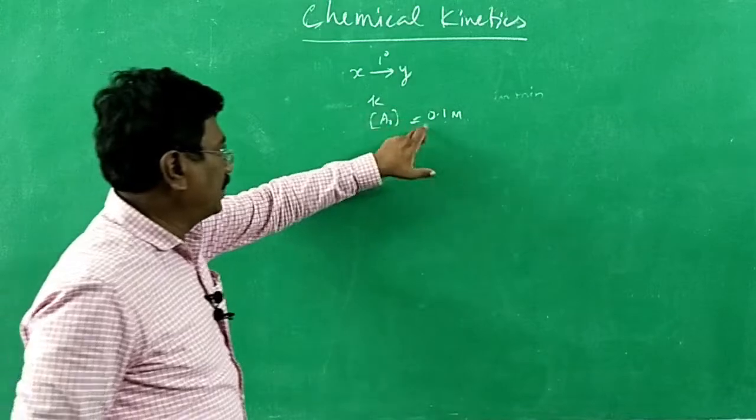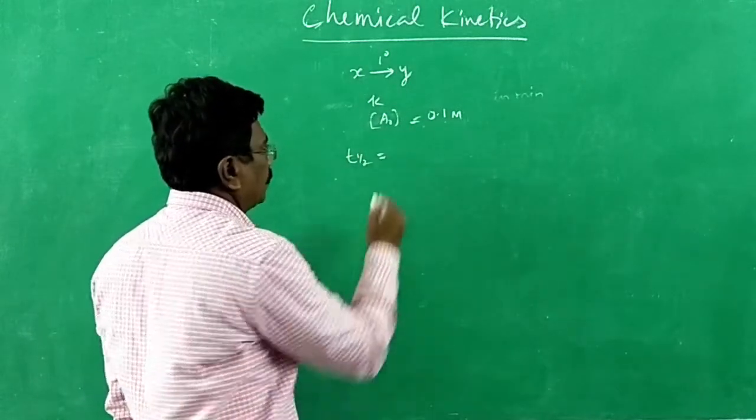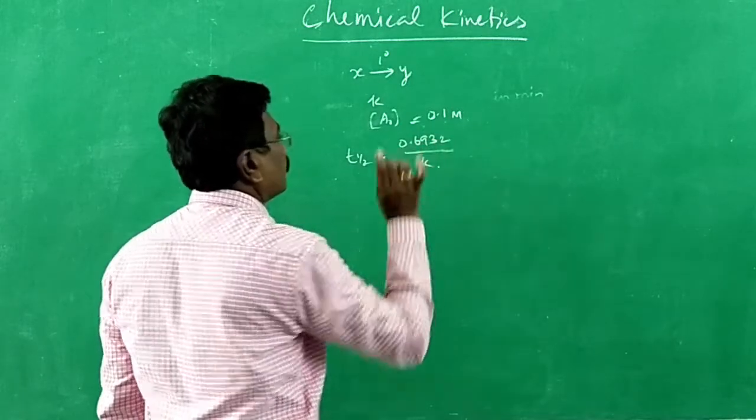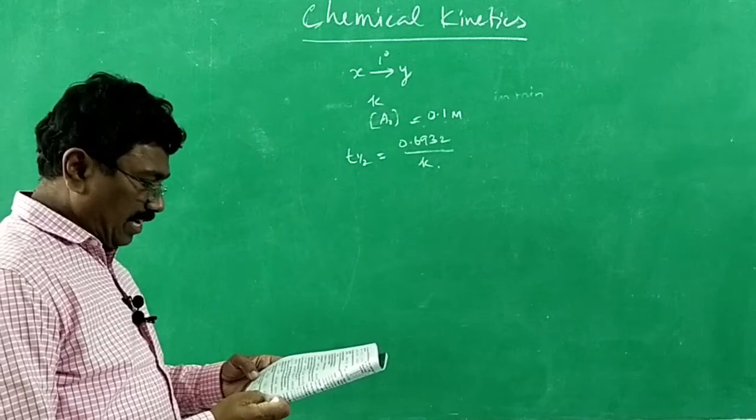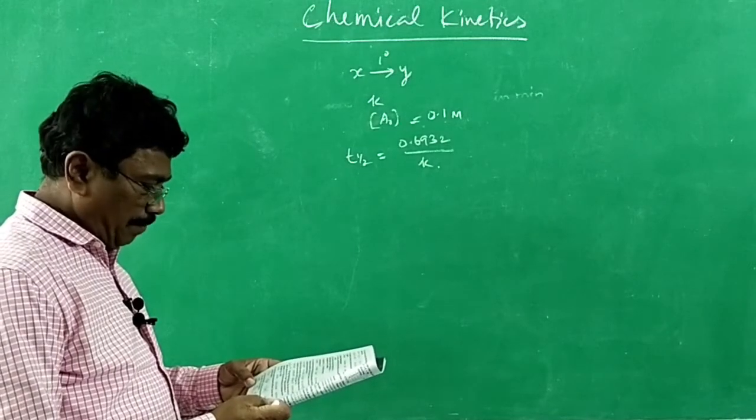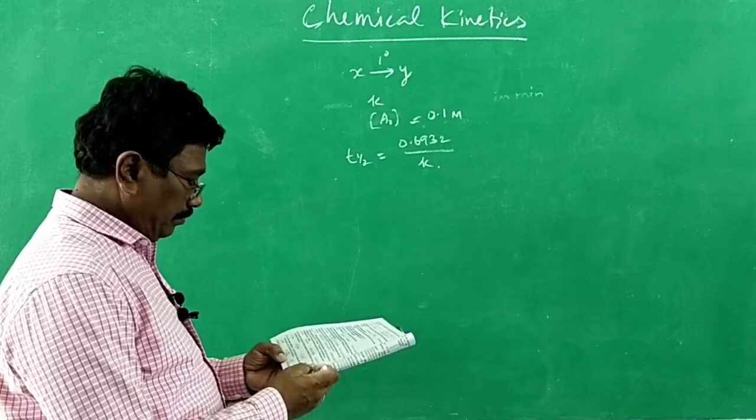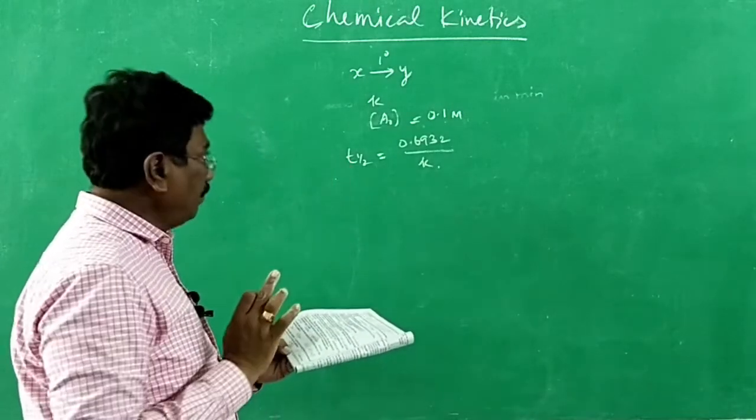The initial concentration of X is given as this much. Half-life period t half is equal to 0.693 divided by k. That is the half-life period. But they didn't expect that direct answer. They have given 0.693 divided by k, and that option they didn't give.